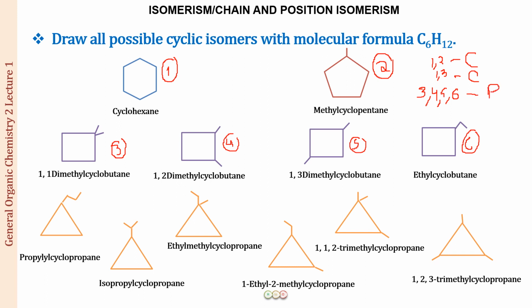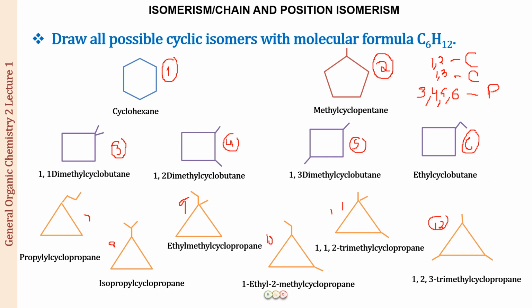Perfectly fine. Now similarly, you have now structure number 7, 8, 9, 10, 11 and 12. So if you are going to compare 1 with 7, 8, 9, 10, 11, 12, any of these, they are going to be chain isomers. If you are going to compare 2 with 7, 8, 9, 10, 11, 12, they are going to be chain isomers.